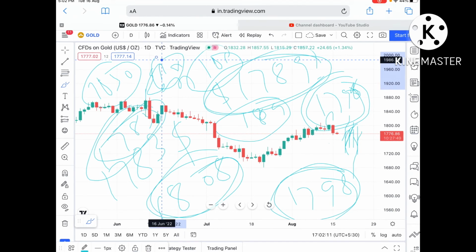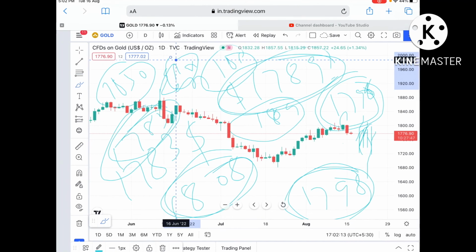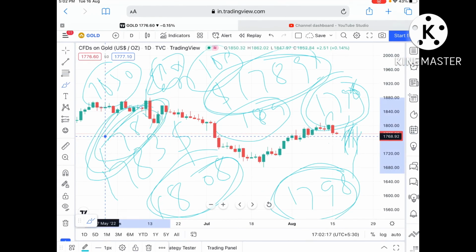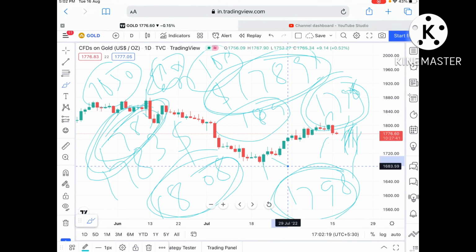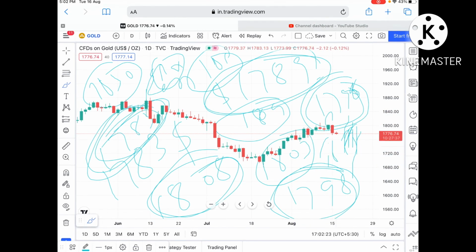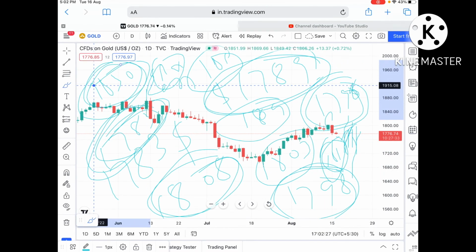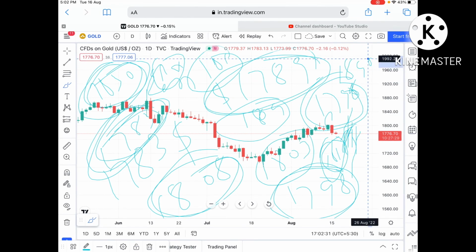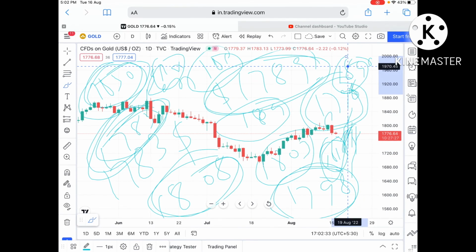Any doubt regarding this, you can mail me. I have already explained that there is a high probability that if it sustains above around 1783, we can see it go further upside towards a level of $1803, and from there a level of 1816. Once the price goes above 1816, we can see a level of 1830, and if the price sustains above 1830, then we can see it go further upside towards a level of 1840, and then further high in the price of gold. Any doubt regarding this, you can mail me.